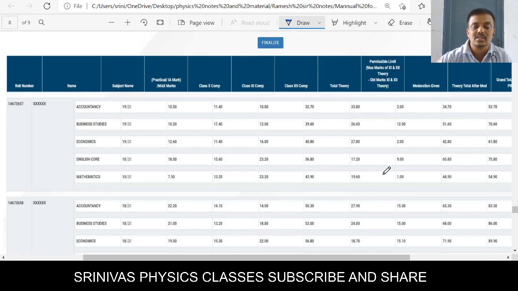The conclusion is that first you go for the subject moderation, then save every time, and after that go for the overall moderation. After the overall moderation you can go for the final submission. Keep in mind that in each subject moderation the permissible increase in subject average is 5, but the overall permissible increase in subject average is only 2.